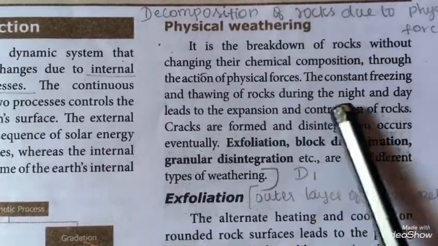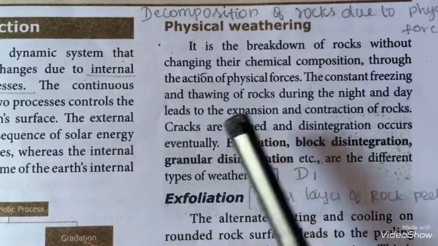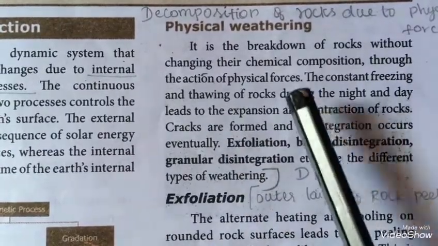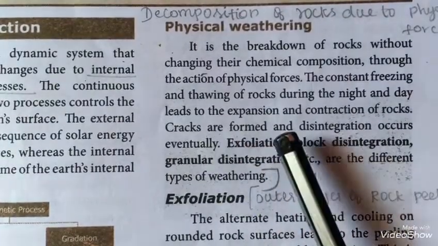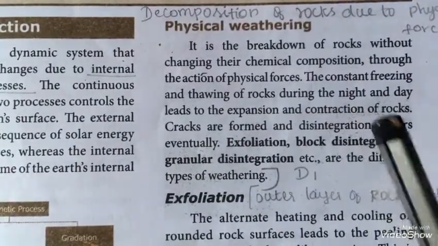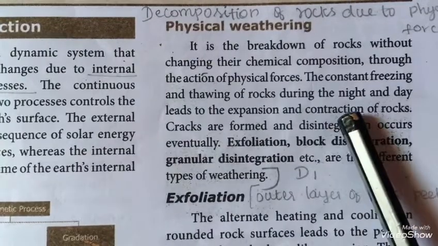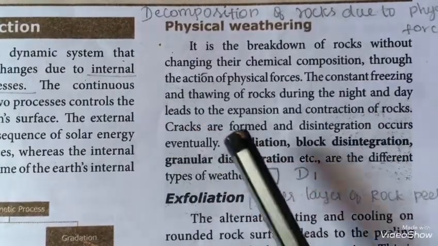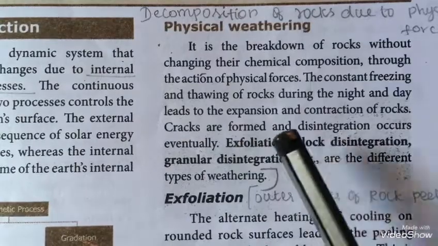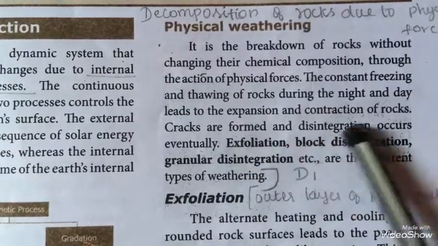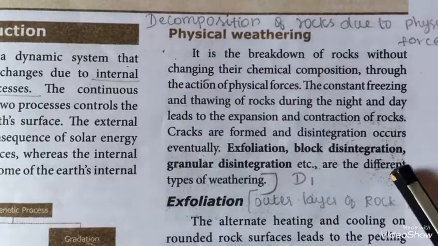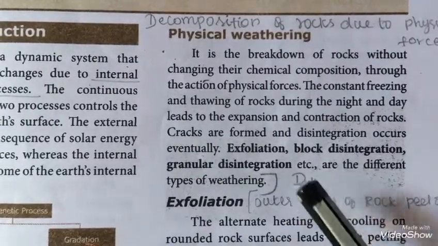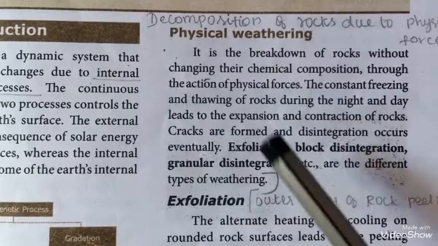So during the day and night time, it leads to expansion and contraction. So during the daytime, due to overheat, the rocks will expand, and during the night time, due to the cool, the rocks will contract. So this leads to the formation of cracks, and then it forms the disintegration. So exfoliation, block disintegration and granular disintegration are the types of physical weathering.